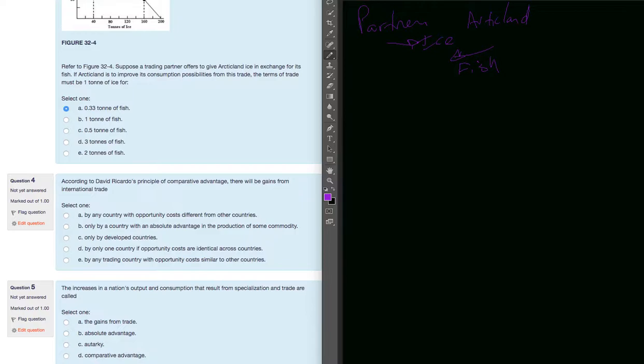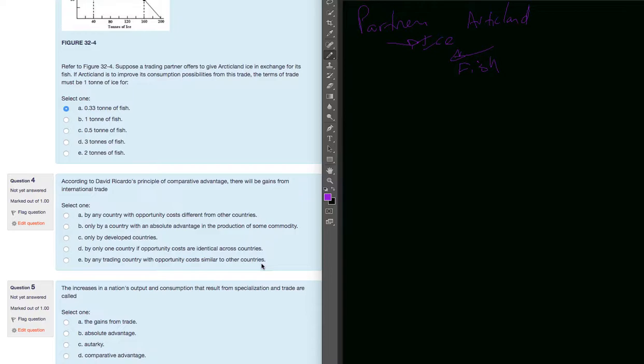Only by a country with an absolute advantage in production of some commodity. Not necessarily the case. You don't need to have absolute advantage to have an incentive to trade. Only by developed countries? No. By only one country, as often costs are identical across countries. No one would gain in that case.